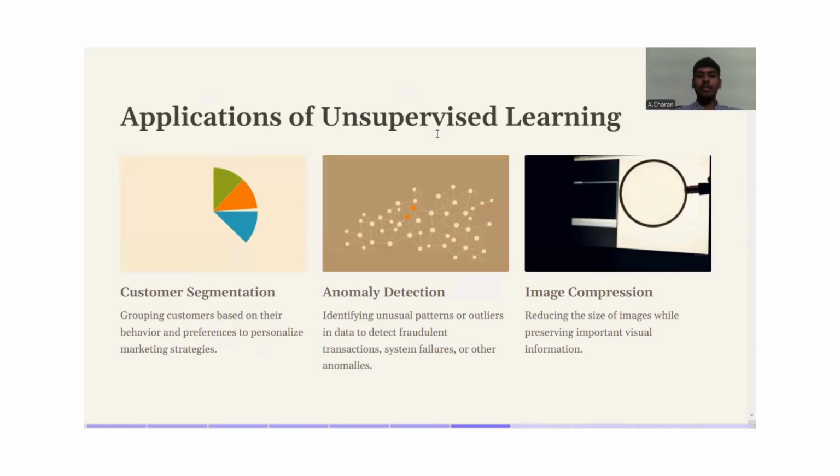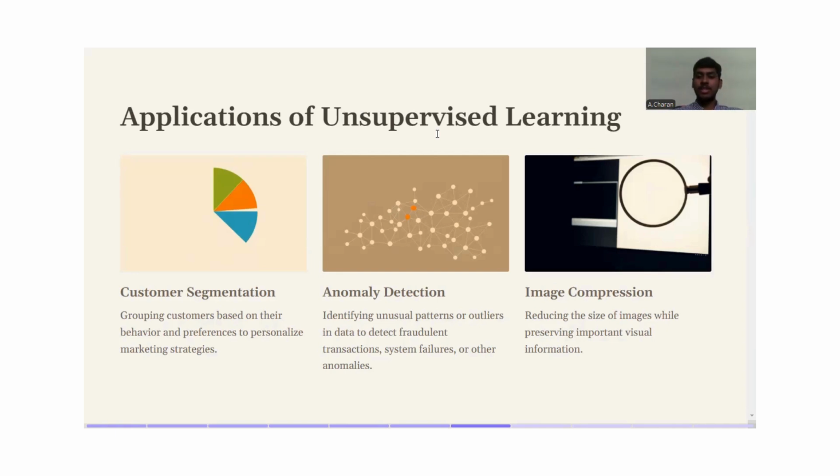The next one would be anomaly detection. The customer segmentation also comes under clustering, as we have seen. Anomaly detection is identifying unusual patterns or outliers in data to detect fraudulent transactions, system failures, or anomalies. This basically comes under association rule mining. Here, we identify the patterns that are frequently occurring and we outlay the data to detect fraudulent transactions, that is spam transactions or any system failures, or we can also take anomalies.